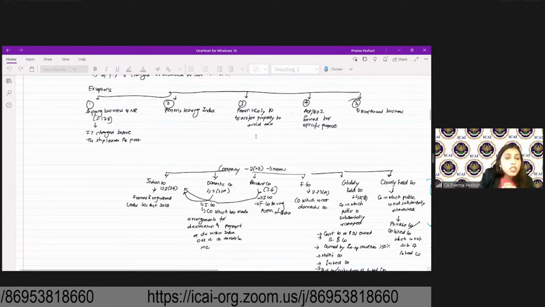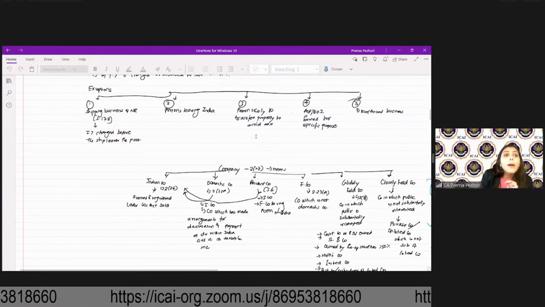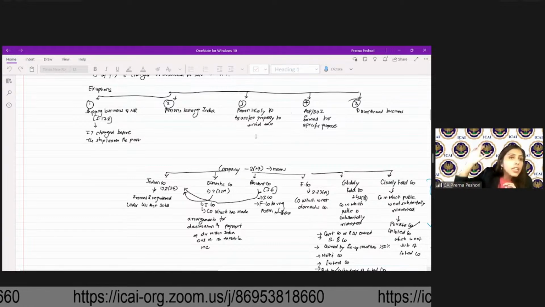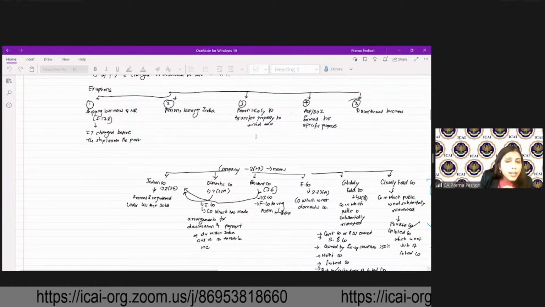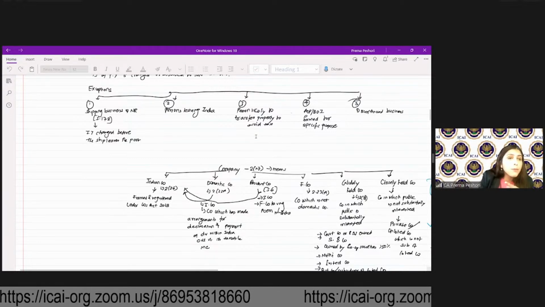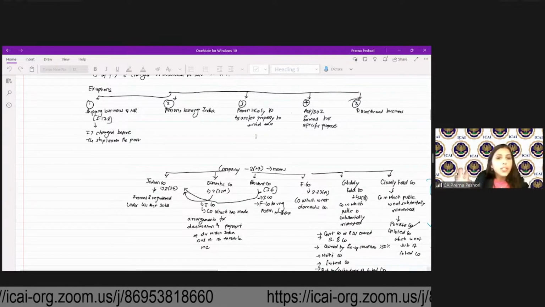Under the old regime, the highest surcharge rate is 37%, students. But under the new regime, the highest surcharge rate is only 25%. And that too on the dividend, LTCG under 111A, STCG under 111A, LTCG under 112A, the highest surcharge is 15%.